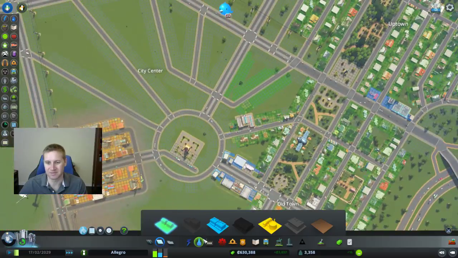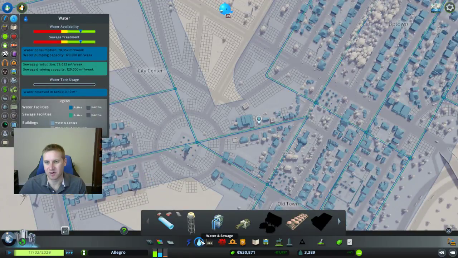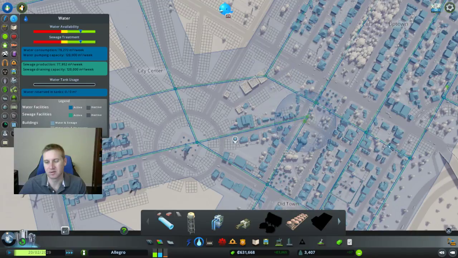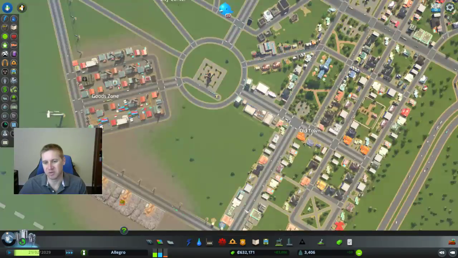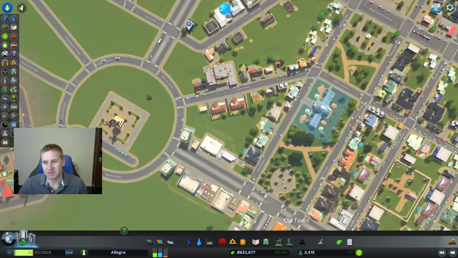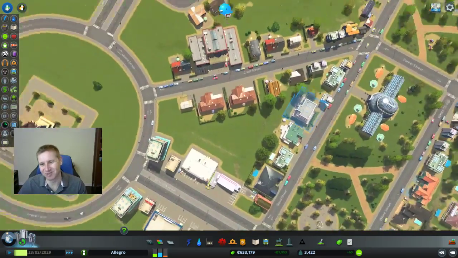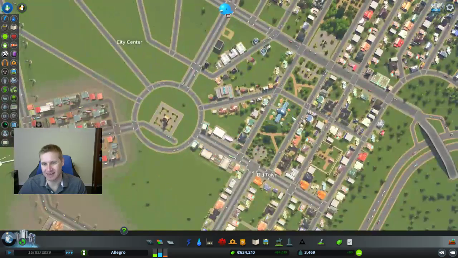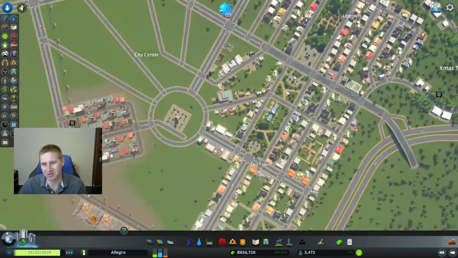Hey, check that out. And do they have water? I don't think they all have water. That should help them out though. Wow, look at how fast they grew up. All right, so now that that's taken care of, and residential is doing pretty good,